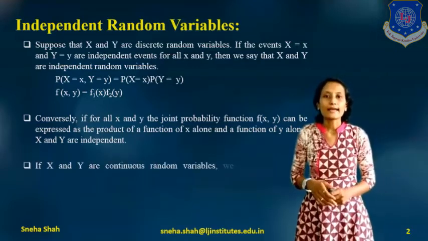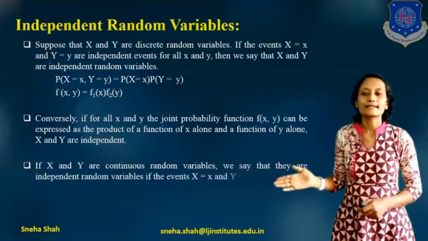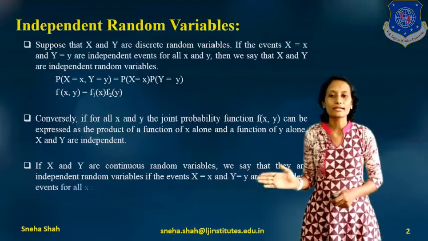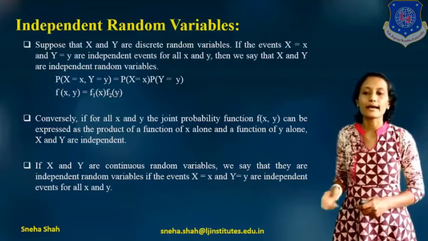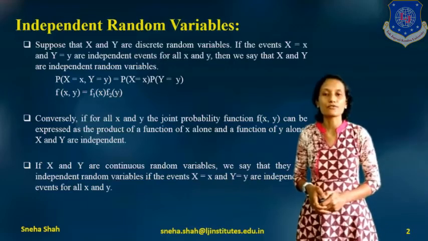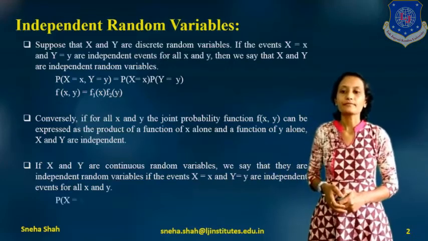If x and y are continuous random variables, then they are independent if the events x equals x and y equals y are independent events for all the values of x and y.